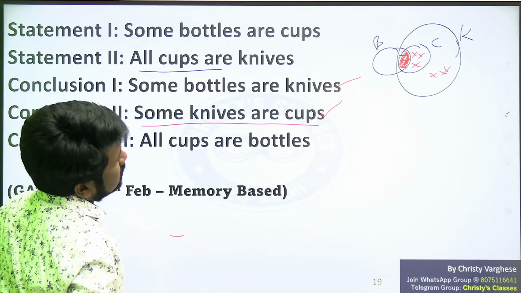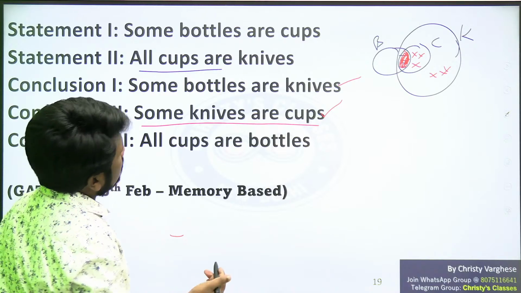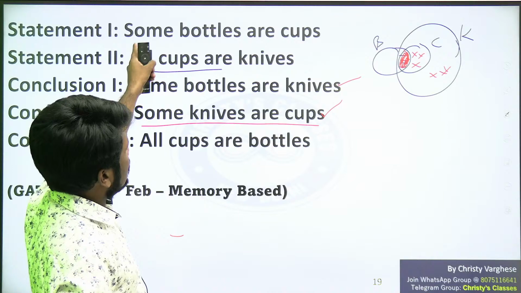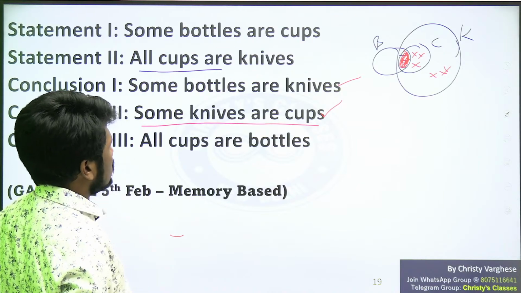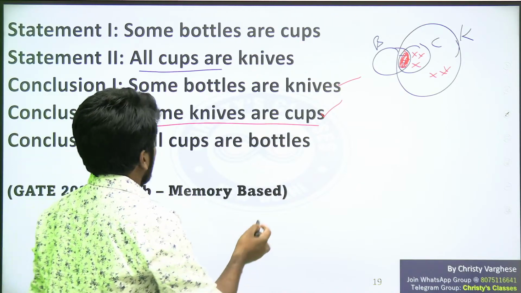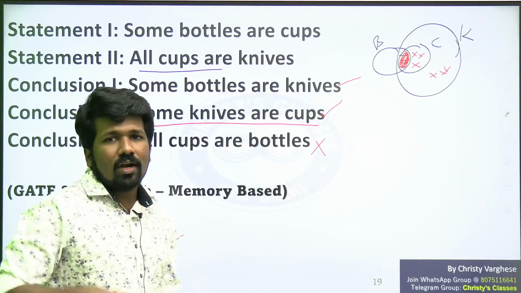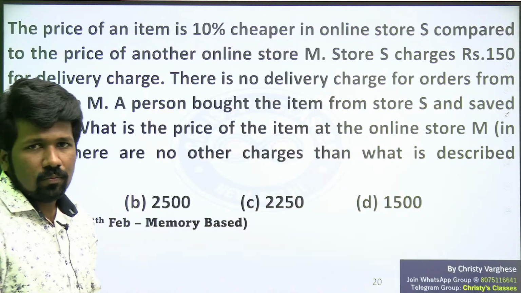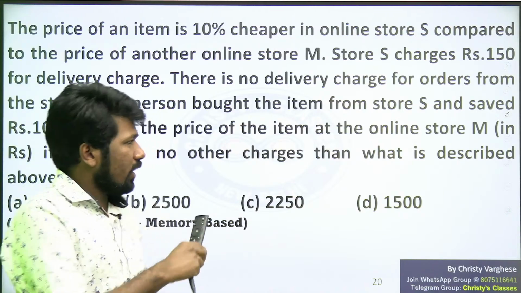Third one, all cups are bottles. No, all cups are not bottles. We cannot say that. We can only say some bottles are cups means some cups are bottles. So definitely conclusion 3 we cannot. So conclusion 1 and 2 should be correct. Is that clear to all of you? If so, try the next question.